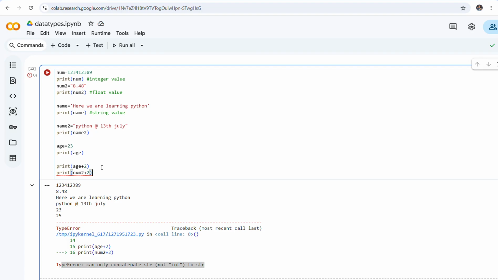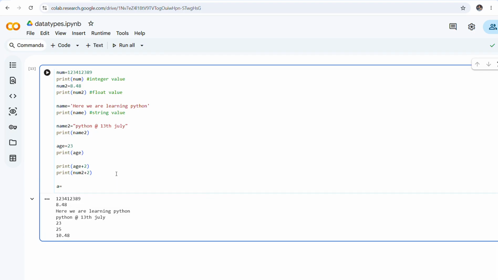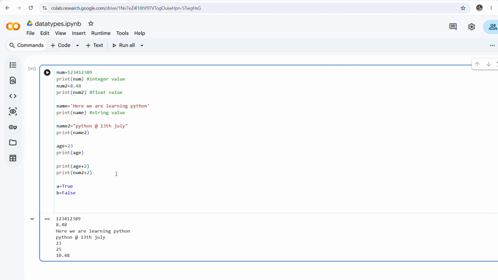Okay. Now coming to the next part, that is our Boolean value. Boolean value means suppose I am taking a equals to, this is your true value and this is going to be your false value. Now to know what type of value is stored, we use the type keyword. Suppose I am writing here print type. Now I will be writing print type now.